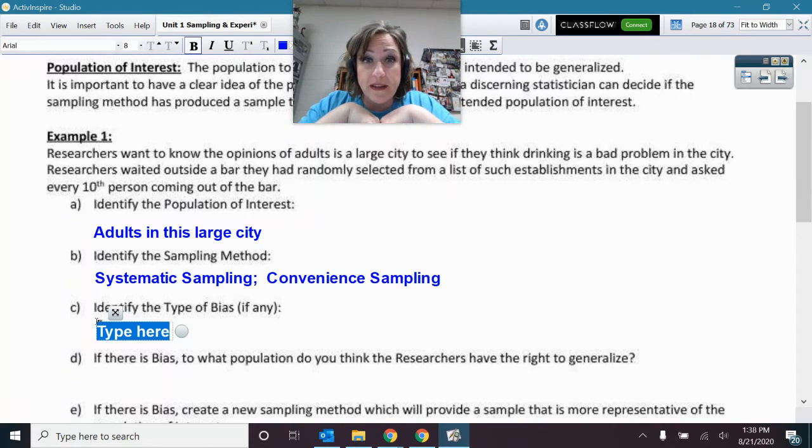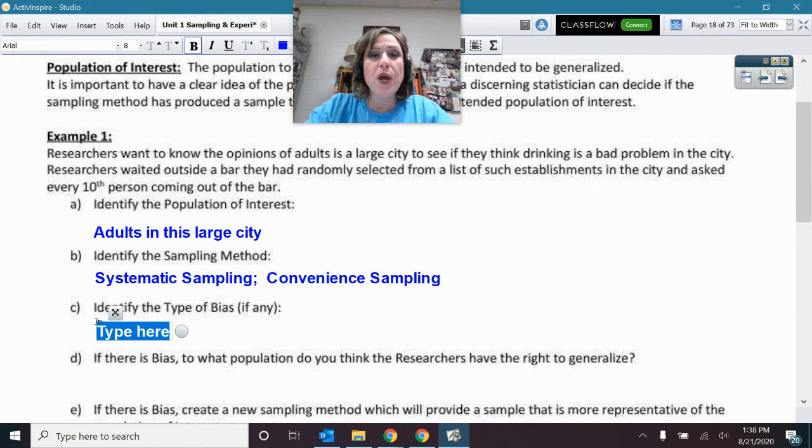Identify the type of bias, if any. All right, so we just talked about this. We want to know opinions of adults about drinking, and we're asking people coming out of a bar. So, what's that called if we're just going to get people who are coming out of a bar? That's definitely not everybody, all adults in that city.